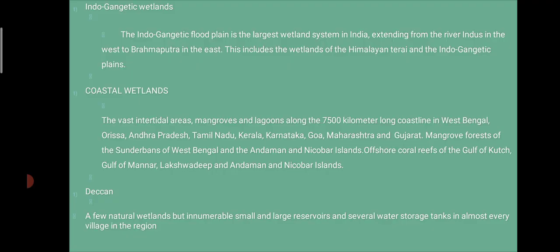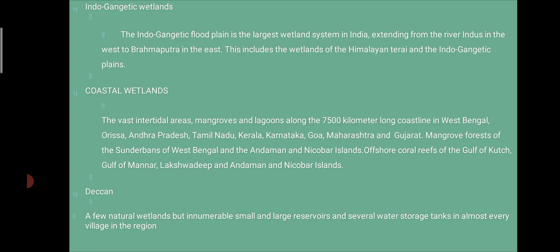Then Indo-Gangetic wetlands. The Indo-Gangetic floodplains are the largest wetland system in India, extending from the river Indus in the west to the Brahmaputra in the east. It includes wetlands of the Himalaya, Terai, and the Indo-Gangetic plains.